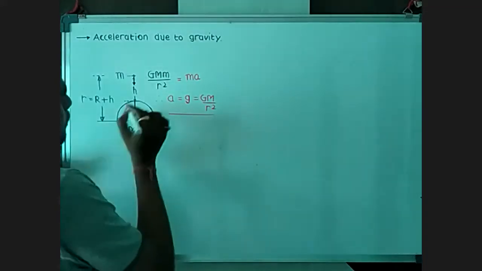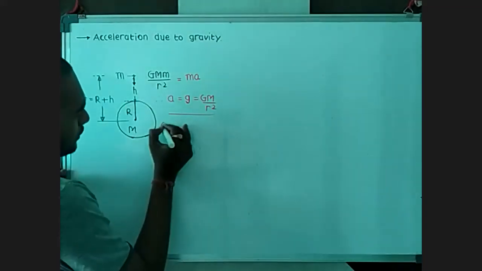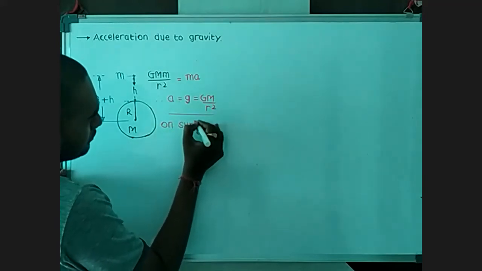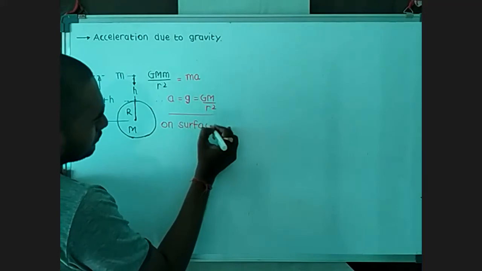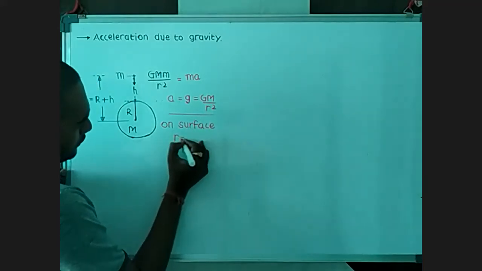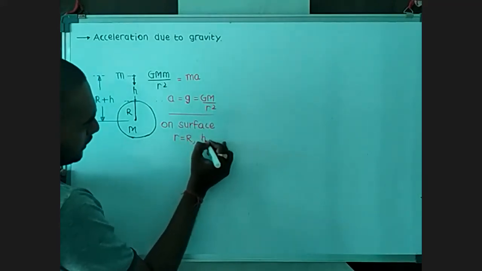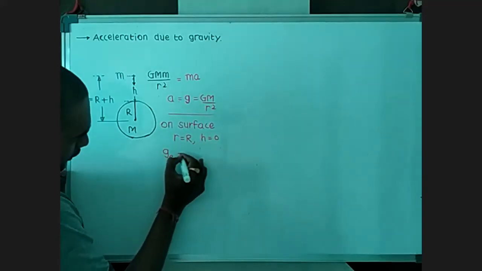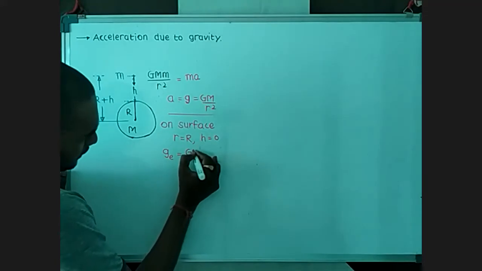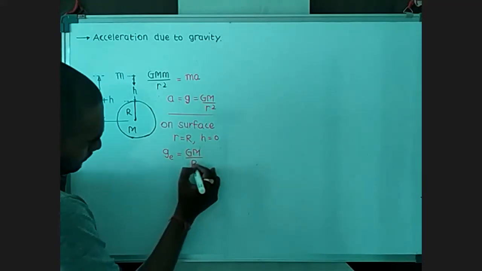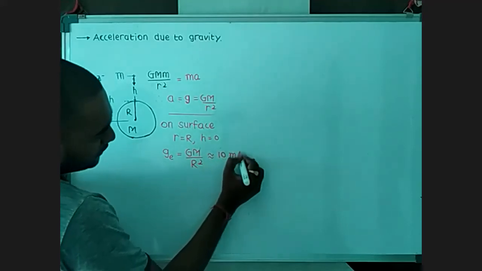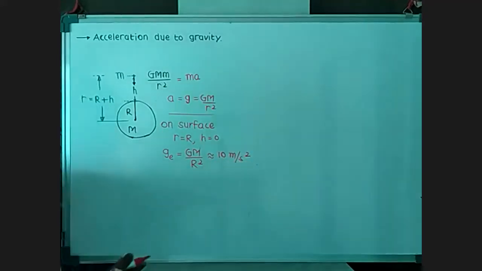Now if the object is on the surface of the earth, we know that small r equals capital R because our height is 0. At that time it is called g, the gravitational acceleration on the surface, which is GM by R square, and its value is nearly equal to 10 meter per second square.